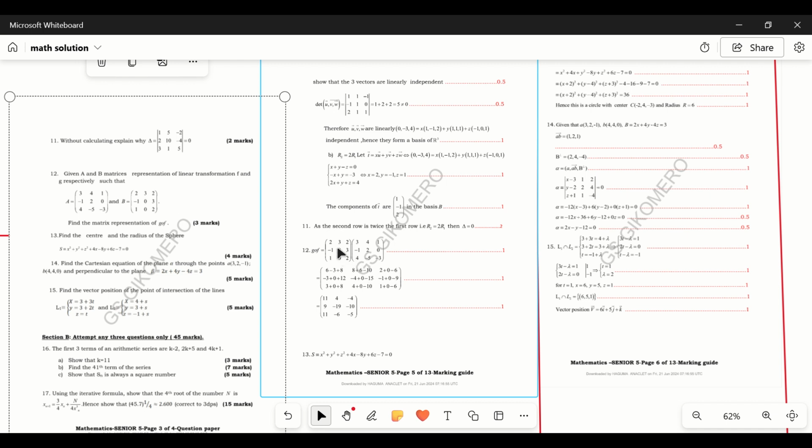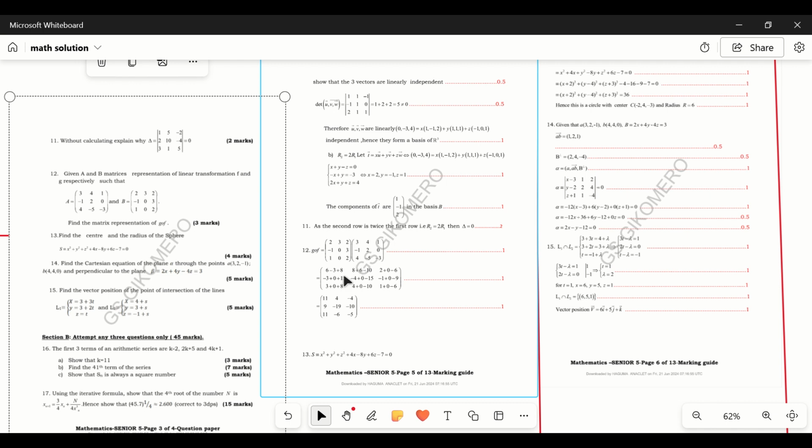So then you take 2 times 1, then plus 3 times 0 and 2 times negative 3. So you will get the second column. Then go to this one, negative 1 times 3, then plus 0 times negative 1 and plus 3 times 4.